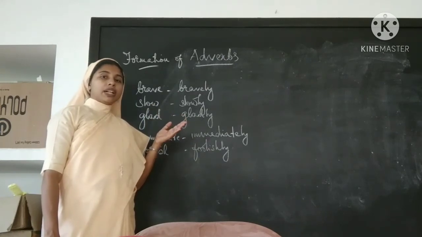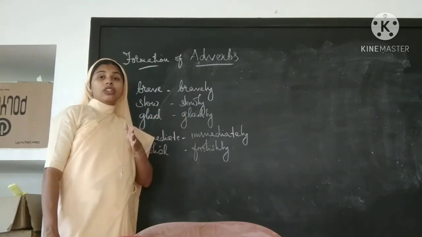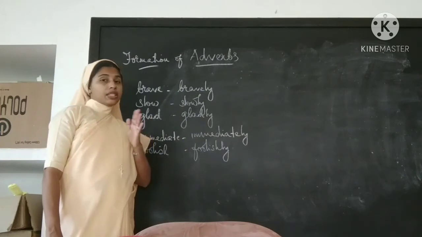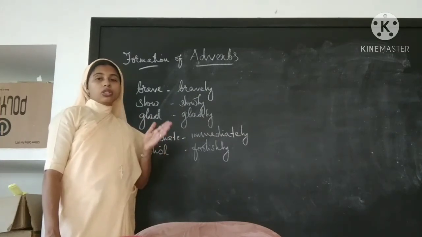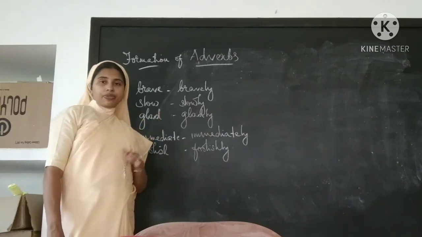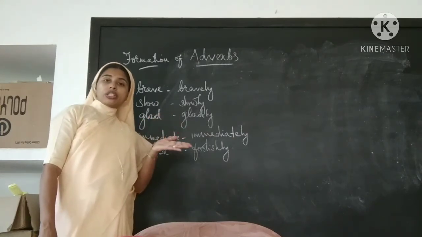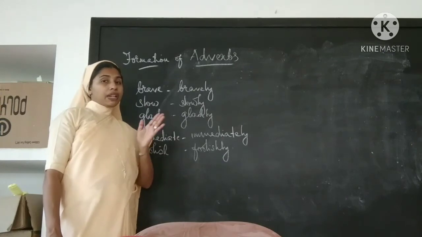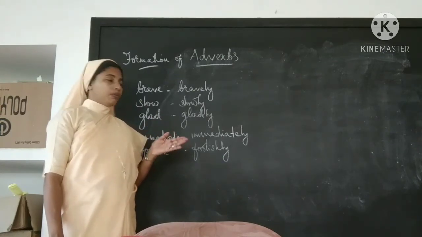She is a brave girl: brave is an adjective because it talks more about the girl. And she fought bravely: it talks about how she fought. That's why bravely is used as an adverb.